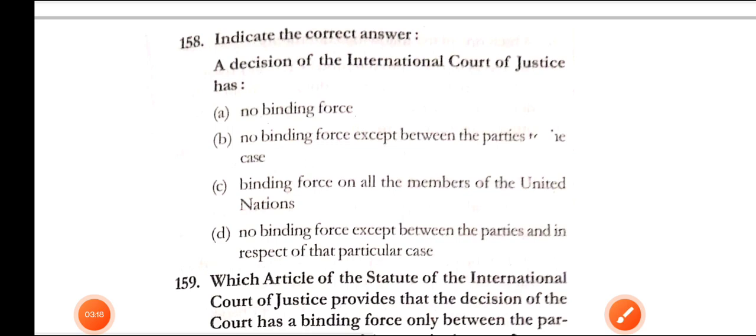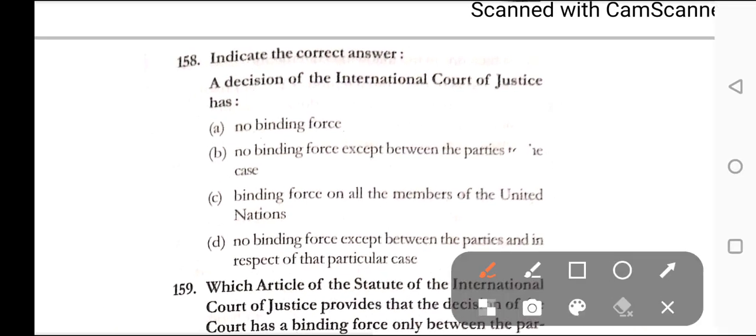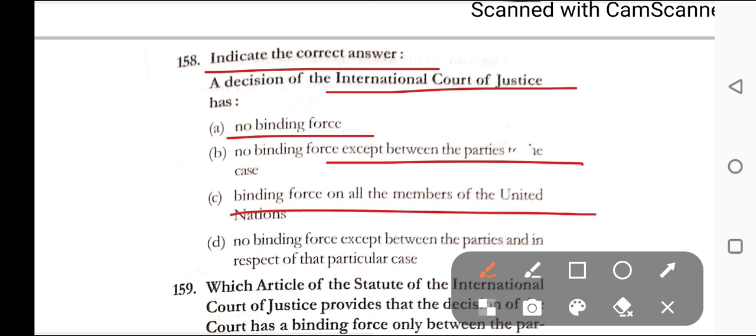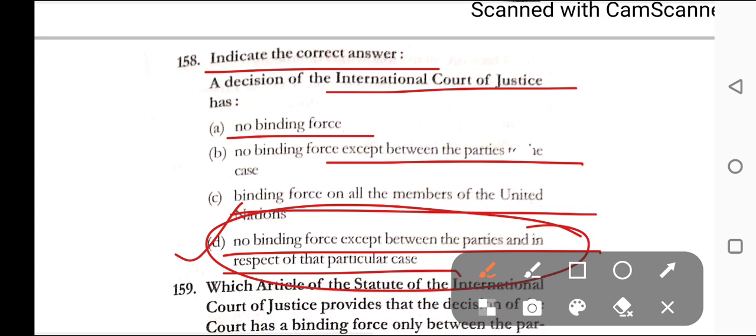Question number 158. Indicate the correct answer. A decision of the International Court of Justice has option A, no binding force, B, no binding force except between the parties of the case, option C, binding force on all the members of the United Nations, and option D, no binding force except between the parties and in respect of that particular case. Here, the correct answer is option D, that is no binding force except between the parties and in respect of that particular case.